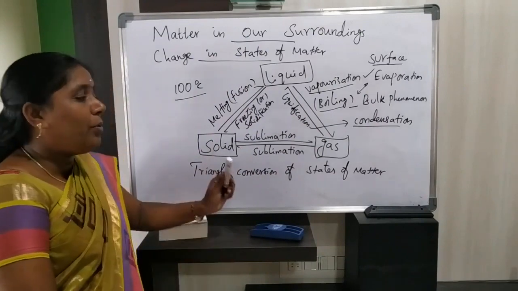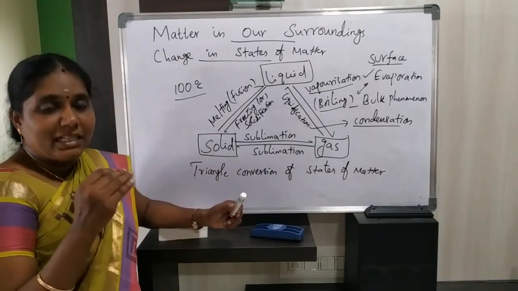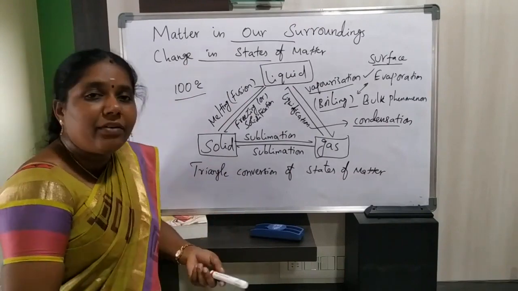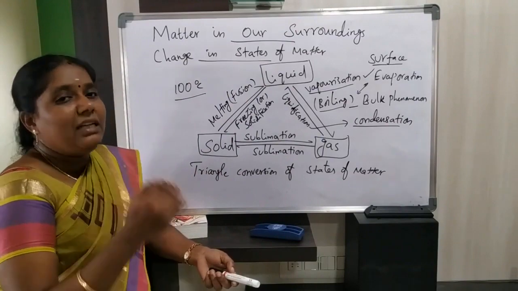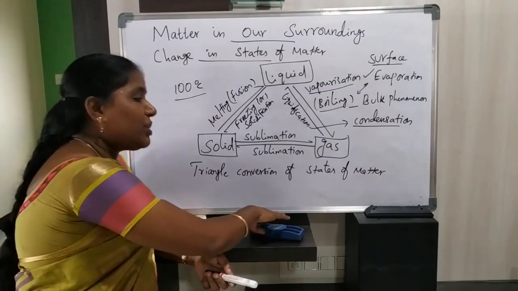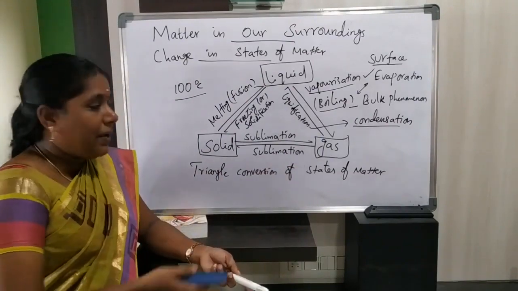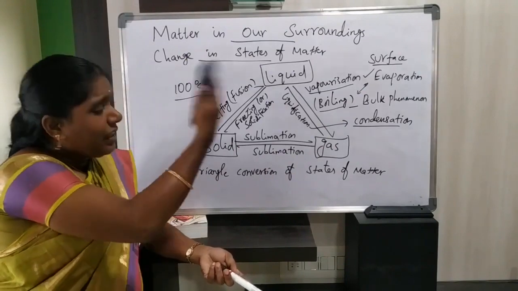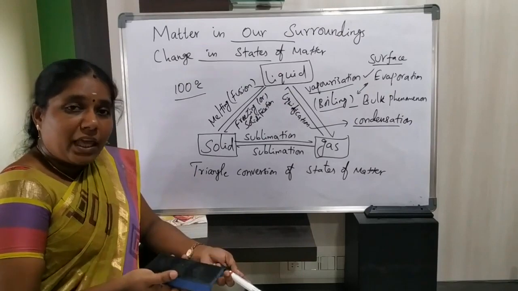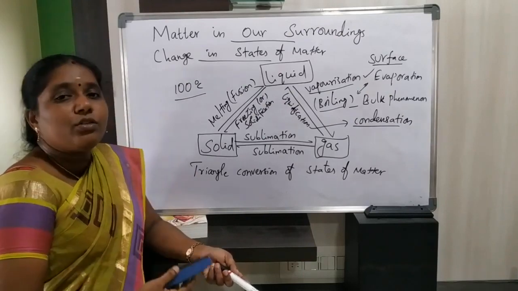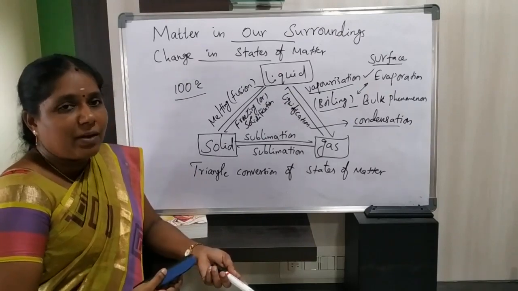Then you have to know about sublimation: solid particles directly converted to form gaseous particles without attaining the liquid state is called sublimation. How will you convert solid to gas? With the help of sublimation. In the same way, how will you convert gas to solid? By the same process of sublimation.